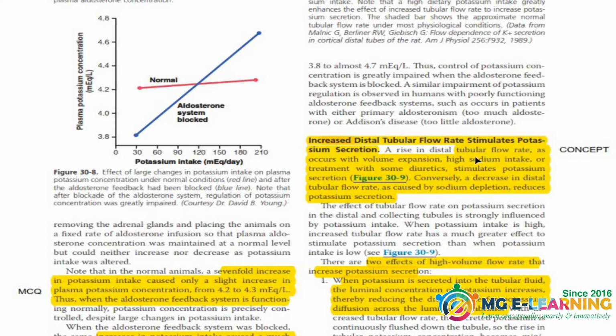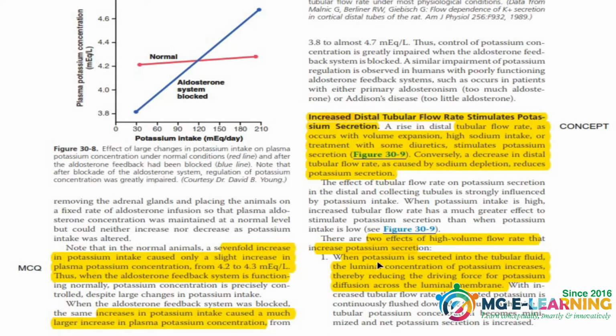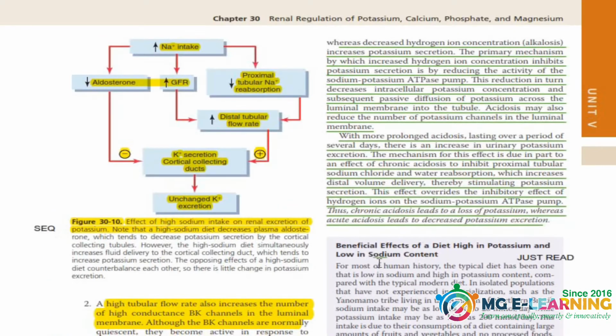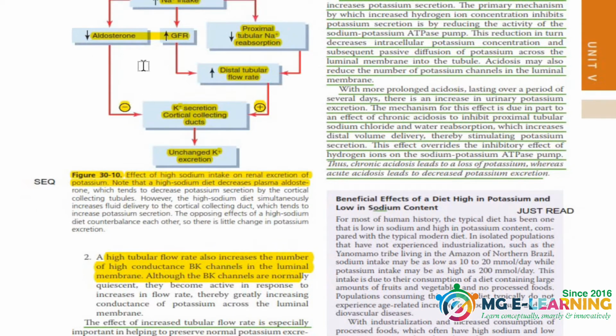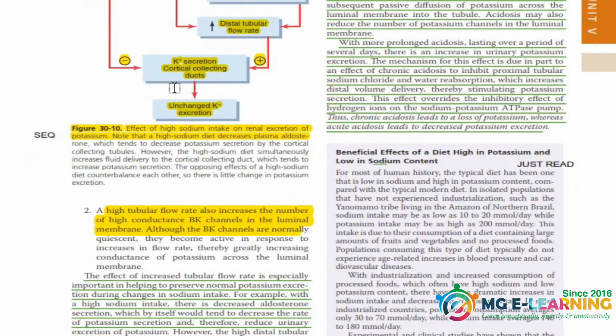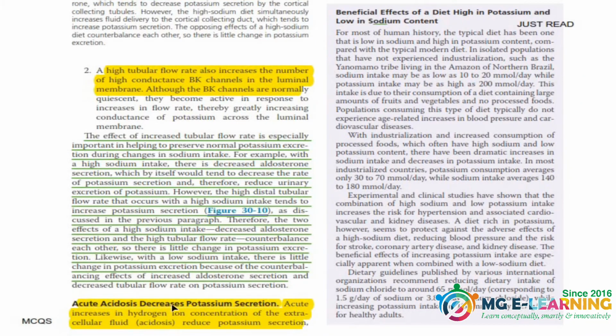The increased distal tubular flow rate stimulates potassium secretion. This is an important concept. You have to do these 2 effects of high volume flow rate. So this is a table. This is the flow sheet of those important points which are highlighted, and this diagram is important for your concepts. This is acute acidosis which decreases potassium secretion. This point is important for your MCQs.